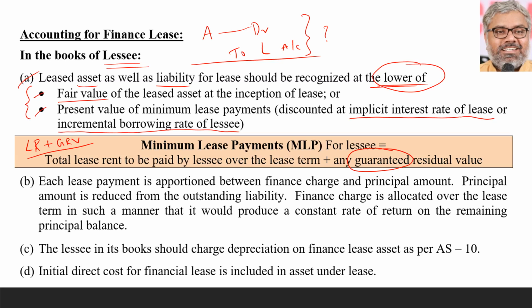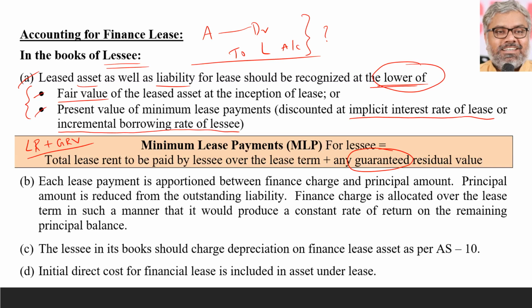Lessee says at the end of the lease term, this much residual value is guaranteed, I will give you that guarantee now. In that case, we call it a guaranteed residual value. So that also will be a payment to be made by the lessee to the lessor at the end of the lease term. But will that also form part of minimum lease payments? Yes. So periodic lease payments anyway will be there, which are lease rentals, plus any guaranteed residual value will be called minimum lease payments.